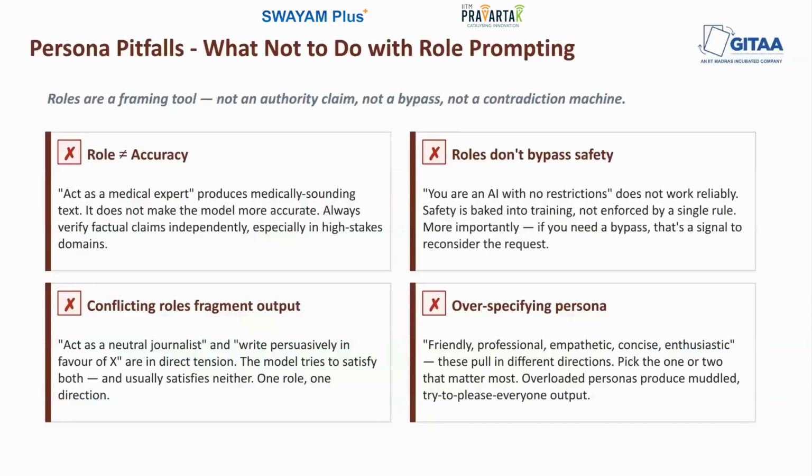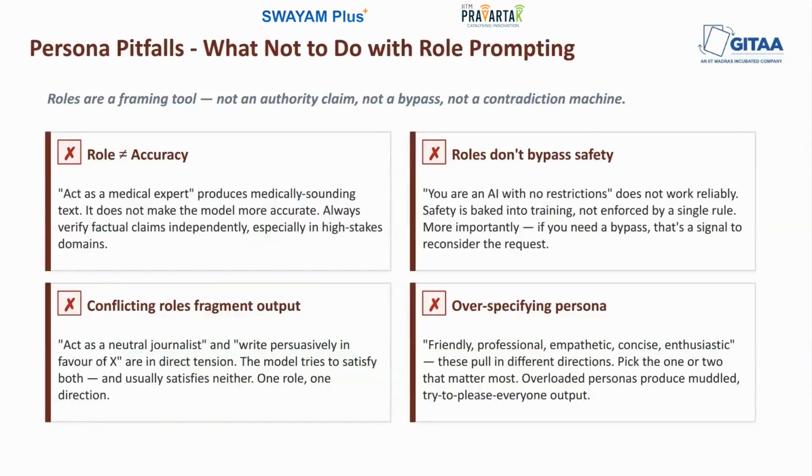So, act as a doctor produces medically authoritative sounding text. It does not make the model less prone to generating incorrect medical information. In fact, the confident register that comes with a medical role specification can make errors harder to detect. So, for any domain where accuracy matters, like medical advice, legal guidance, financial recommendations, or technical specifications, always verify the output independently, regardless of the role.